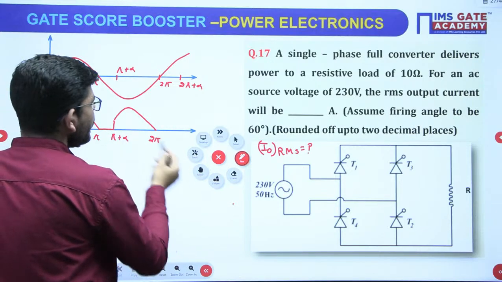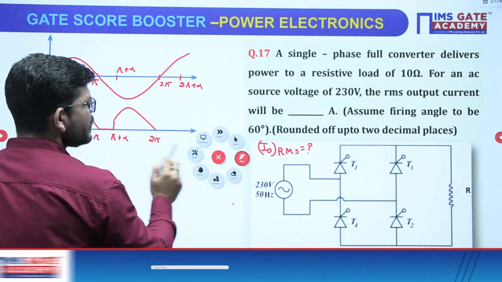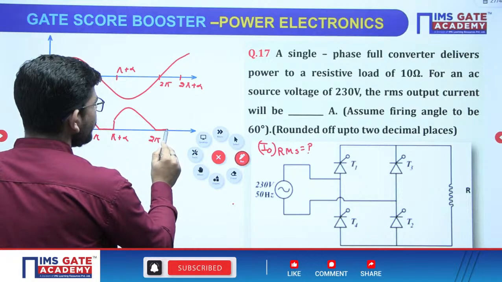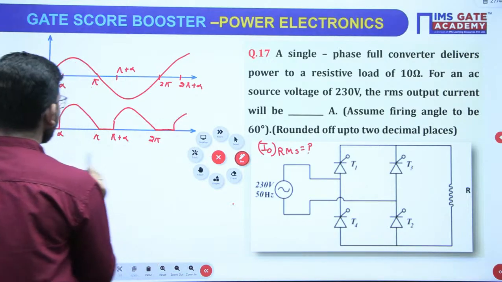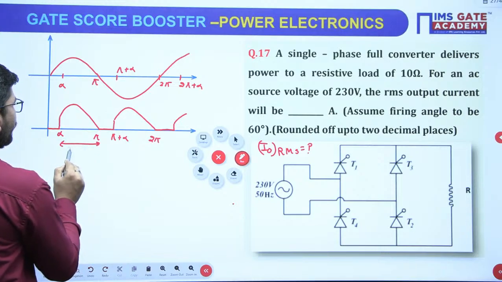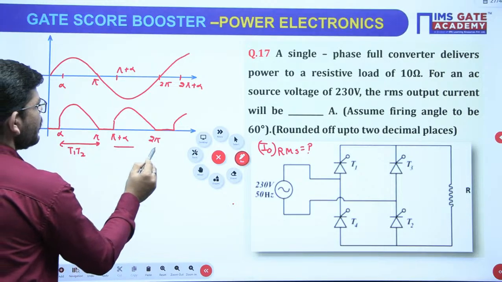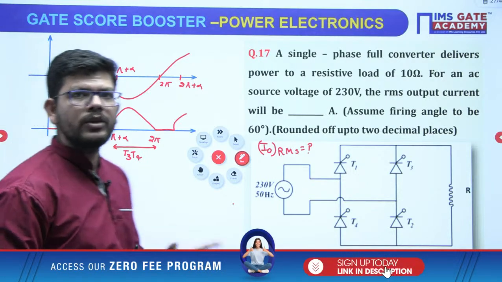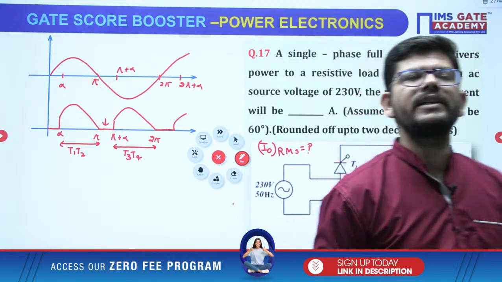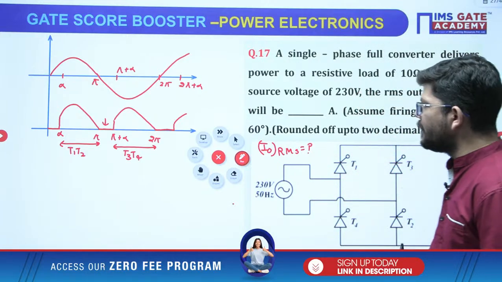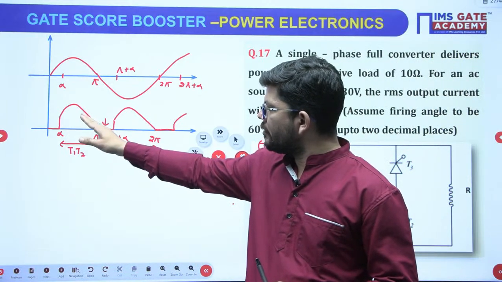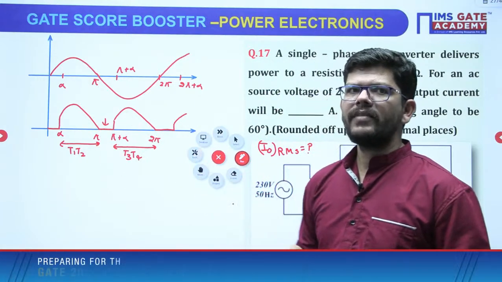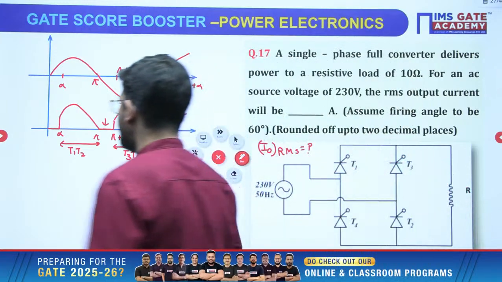Then the negative cycle will be over, the positive cycle will start, so T3, T4 will also turn off, okay? Then at 2 pi plus alpha we will get the same sequence. So here T1, T2 operated, and here T3, T4 operated, and in this duration none of the switches will be on because the load is resistive, okay? If the load had been inductive, the output would be forced to follow the input from pi to pi plus alpha, that we know, okay? But here the load is resistive, correct?